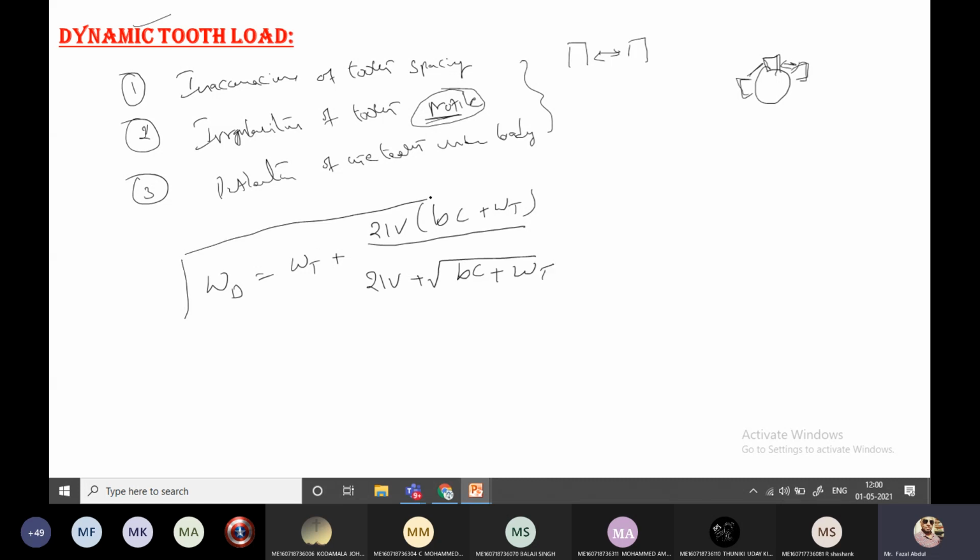This is the empirical relation. You always have to remember this equation. Here Wd is the dynamic load acting on the teeth, Wt is the tangential load acting on the teeth, V is the pitch line velocity in meters per second,